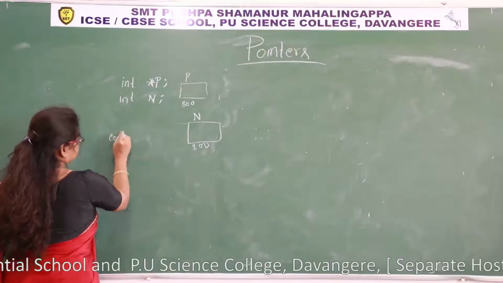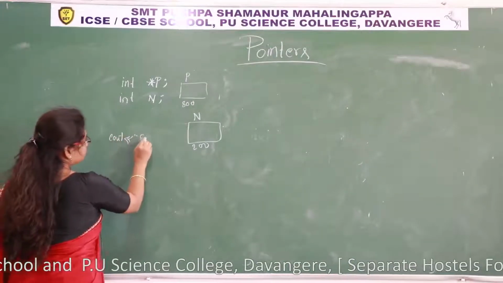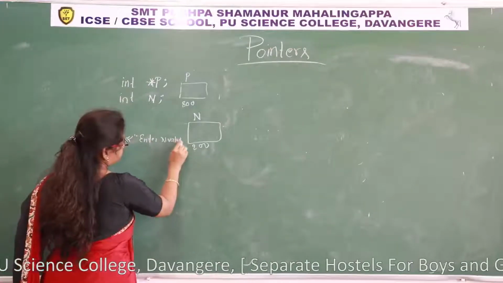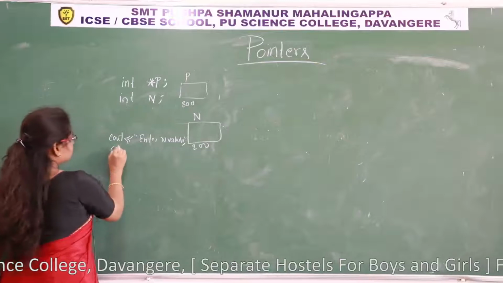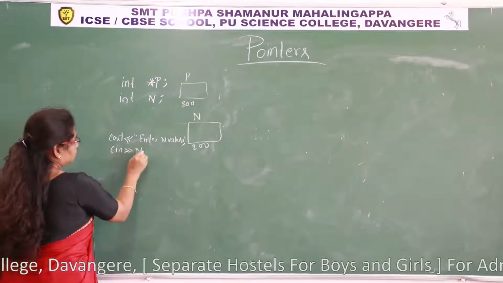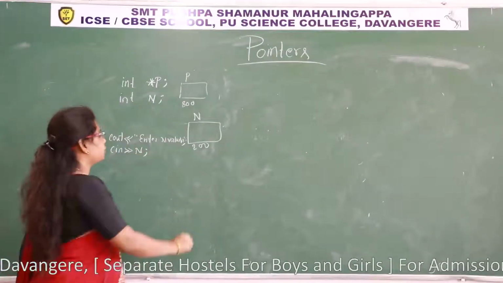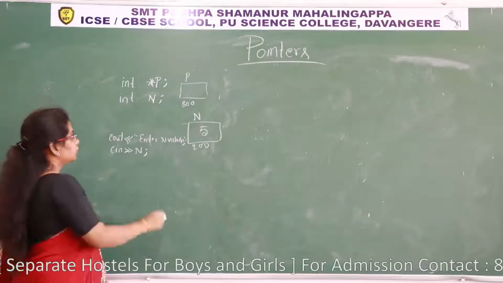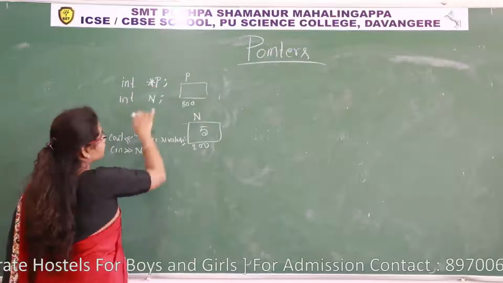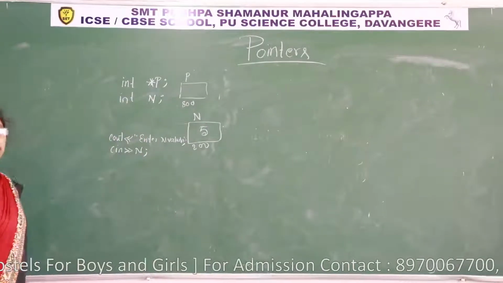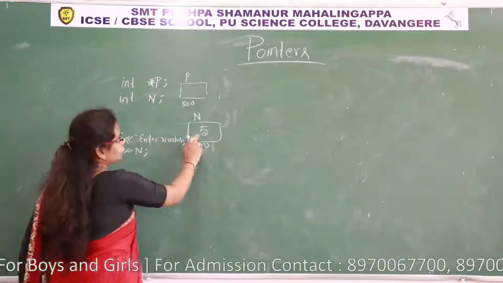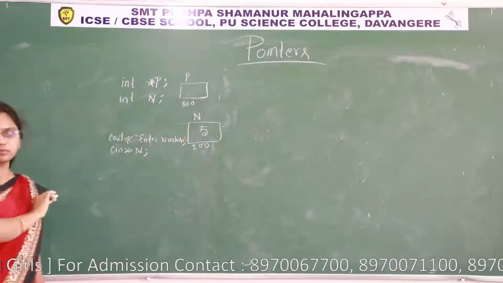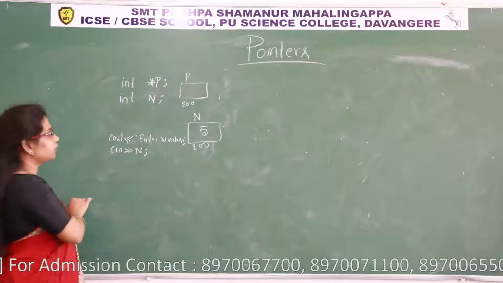Cout, enter n value. Cin, extraction n. Assume n is 5. So now star p is there, no? P is a pointer. I want to store the address of n into p. Are you understanding? How to store the address of n?